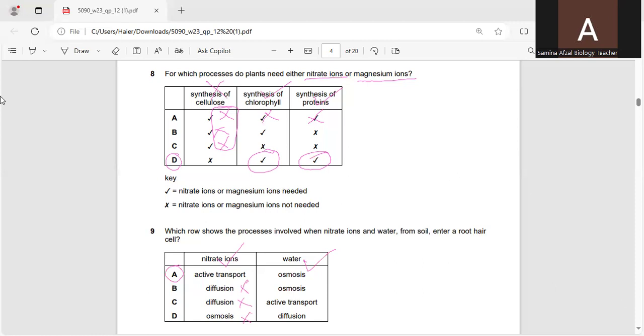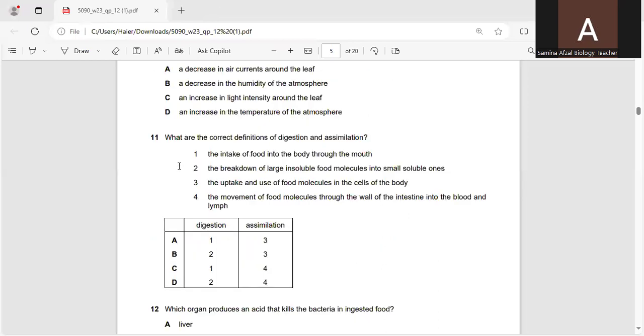So I'm moving towards the next question. By erasing this, I'm moving towards the next question. The next question is question number 10. Yes, this is question number 10.